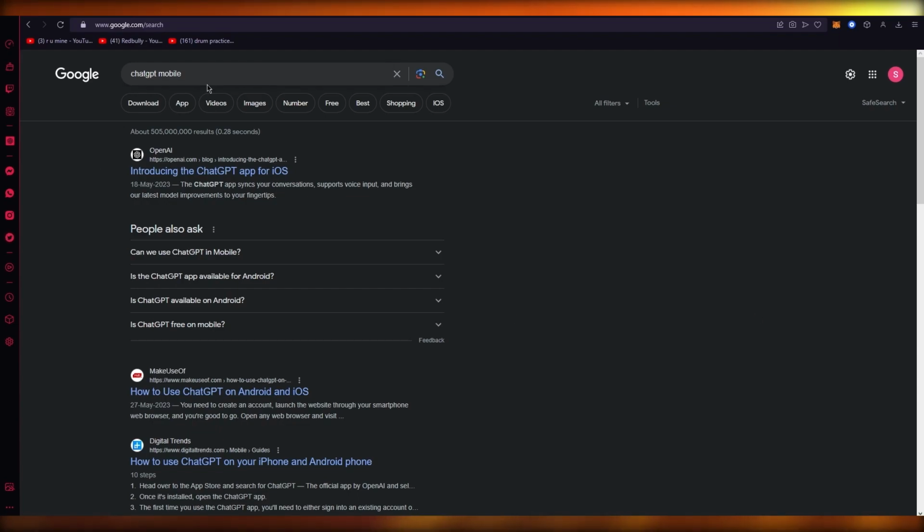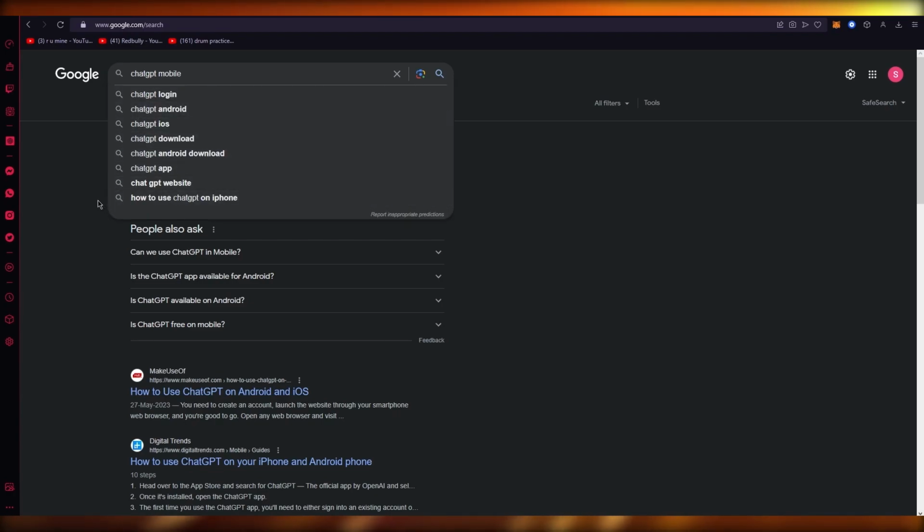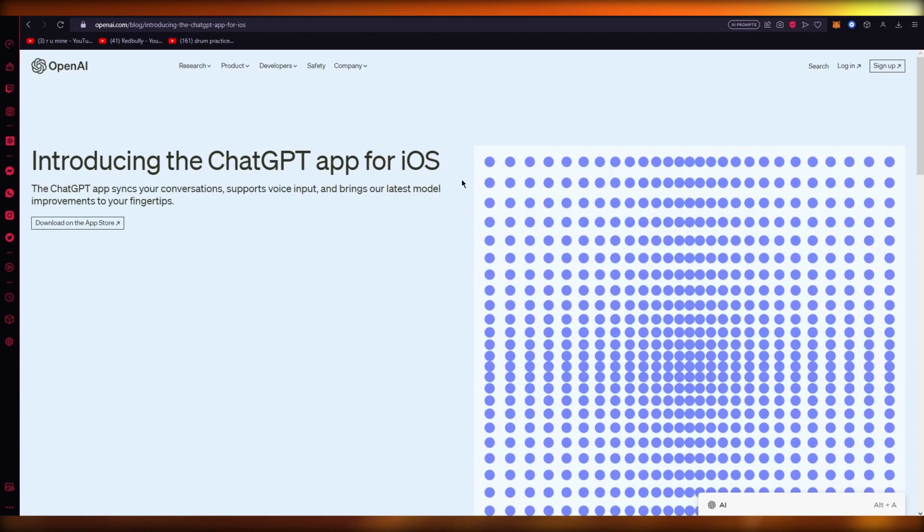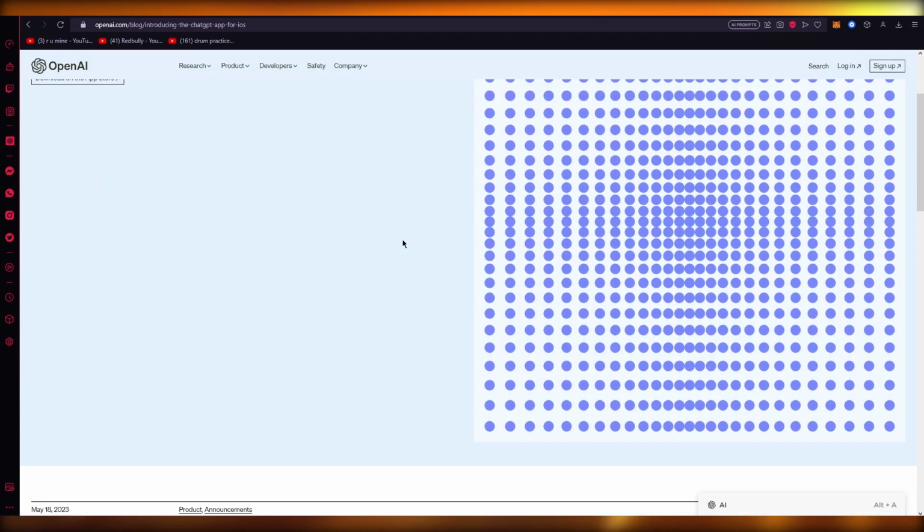So, obviously, you're going to go ahead and search ChatGPT mobile. And here you can see on OpenAI's main website, "Introducing ChatGPT app for iOS." The ChatGPT app syncs your conversations, supports voice input, and brings our latest model improvements to your fingertips.